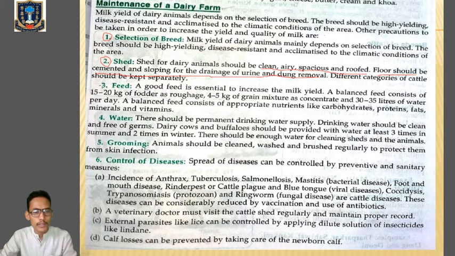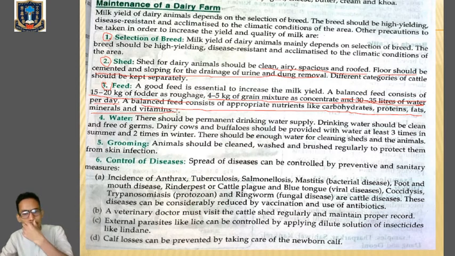Then feed. Proper feeding needs to be done. Good feed is essential for milk production. Balanced feed consists of 15 to 20 kg of fodder as roughage, 4.5 kg of grain mixture as concentrate, and 30 to 35 liters of water per day. This is the fodder that is to be given to the animals. A proper balanced feed consists of appropriate nutrients like carbohydrates, proteins, fat, minerals, and vitamins. These are the essential components of the food which is being given to the animals in the dairy farm.